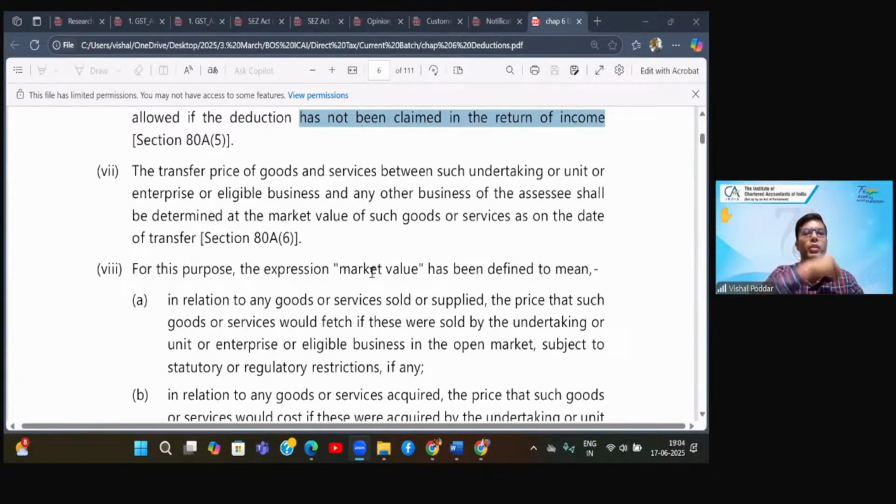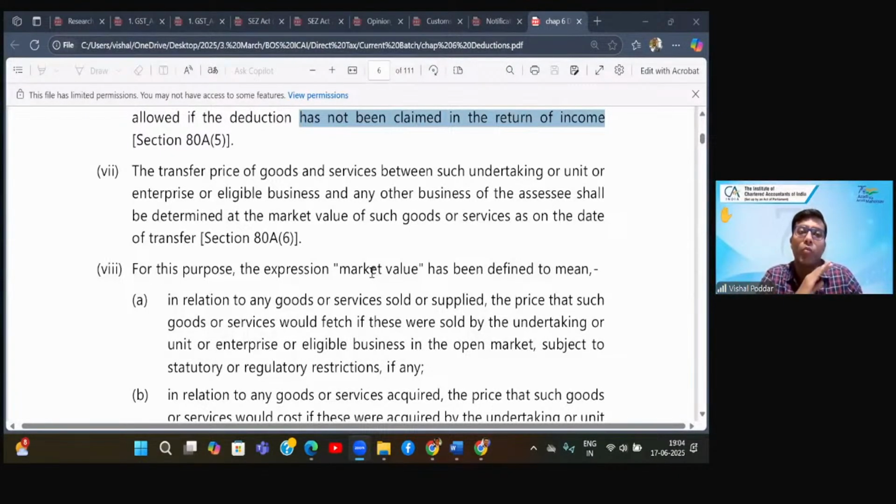It is simply removing the money from this pocket and putting it in this pocket. If you remove less and put more, one pocket is heavier, the other is light, but both are my pockets only. So, effectively, there is no net benefit to me. But a very big difference is, by doing this, I am able to reduce my overall tax liability. How? Whatever income I'm showing in my infrastructure business, even though appearing as very high, I'm eligible for deduction here. So I will claim the deduction and I will not pay tax on that very high income.